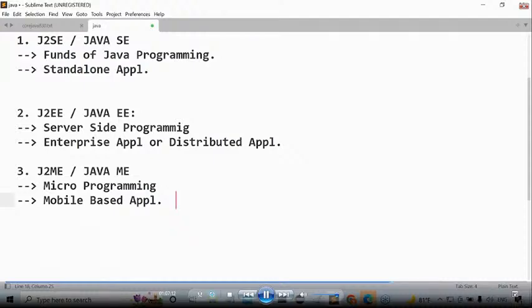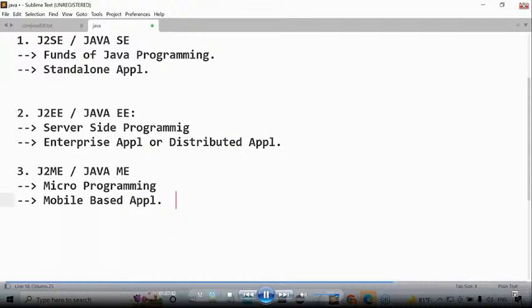Yes, sir. Got it or not? Okay, sir. Still, I'm not getting a complete answer to my question. You are giving me indirect answers. J2SE, you have to learn. Okay, I understood. You are saying part of the J2EE. What is the part of the J2EE? How much of the J2EE do I have to learn? But still, my answer is not coming. Are you thinking in this way or not? Still, you are not getting a complete answer to your question.